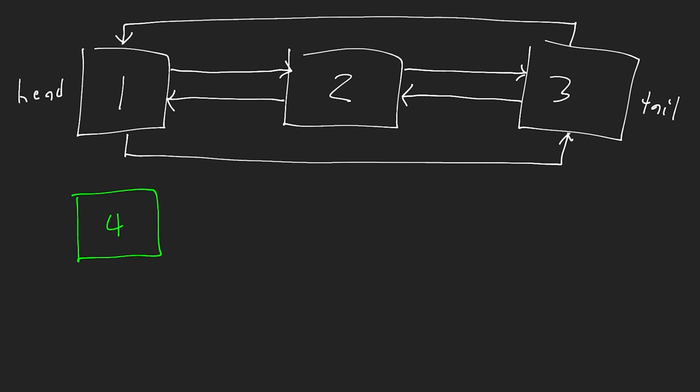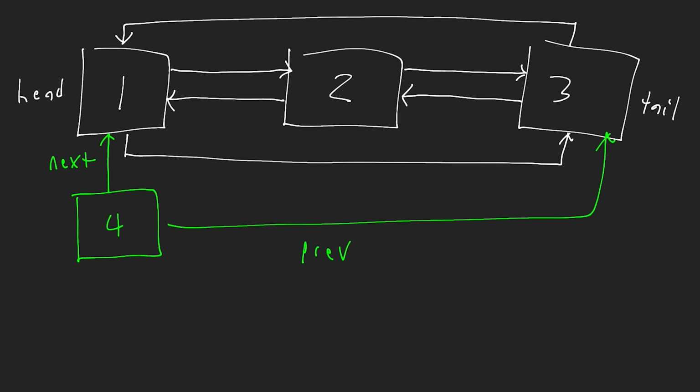We need to update both the next node from the tail and the previous node from the head to be equal to this node. But the order in which we do that is important to ensure we don't lose access to either the head or the tail node. So for this to work, a few things need to happen. First of all, this node needs to set its pointers correctly. So it needs to set its next pointer, so this is next, to be equal to the head, and it needs to set its previous pointer here to be equal to the tail. Okay, so that's easy.